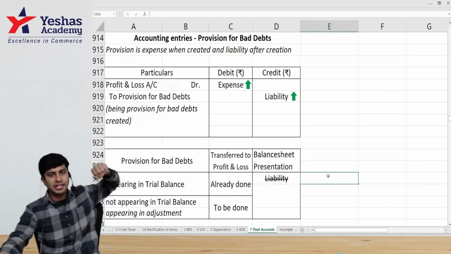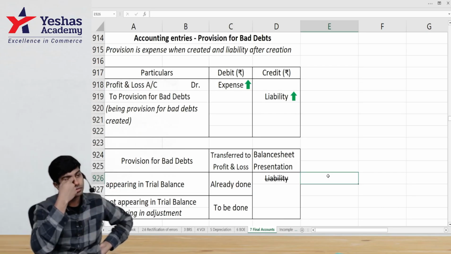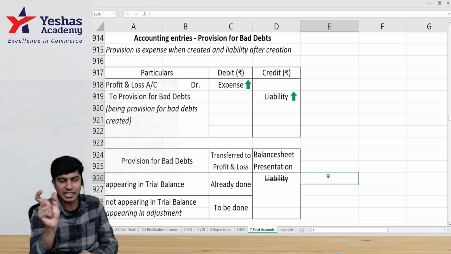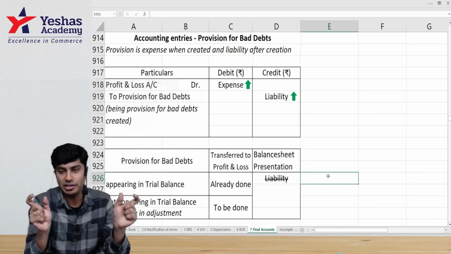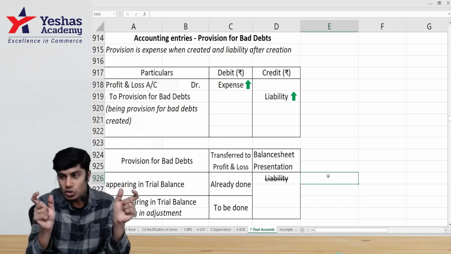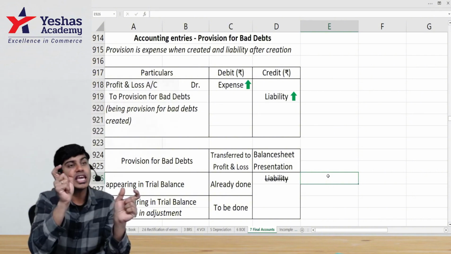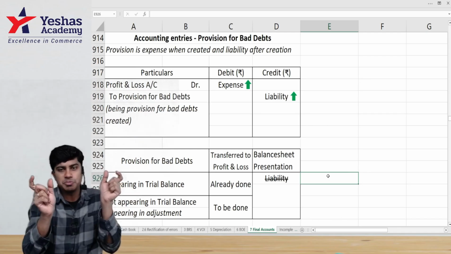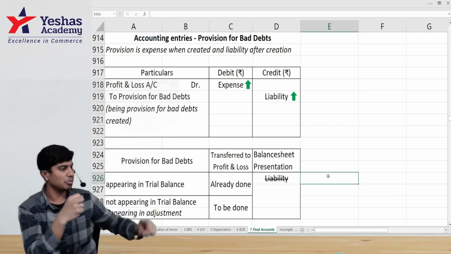But I have to write it on the liability side. But I've written it with a strike through. Why? It is a liability, on what? It is a provision created on debtors. If you see your balance sheet, on the liability side there is provision, on the asset side there is sundry debtors. Both of them belong to the same family. So debtors will say, hey, why do you have to stay on the other side? Why do you pay extra rent? Come, let's live together. So provision for doubtful debts, which is recorded on the liability side, for the sake of presentation in the balance sheet, will be shifted to the asset side. On the liability side, it's positive. When it is shifted to asset, it becomes negative. So we deduct it from our asset and write the asset as a negative amount.